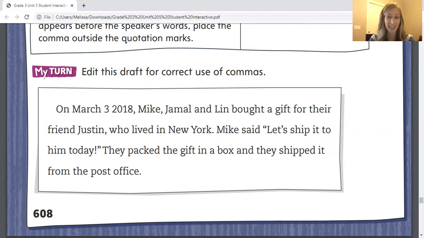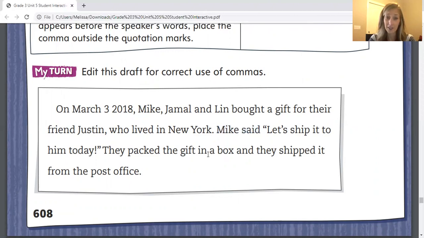All right, let's move on to the next sentence. Mike said, let's ship it to him today. So there's no comma there. Remember, we have that speech tag, Mike said, before the quotation marks. So after said, you need your comma. Go ahead and put a comma right here after Mike said. Mike said, let's ship it to him today.